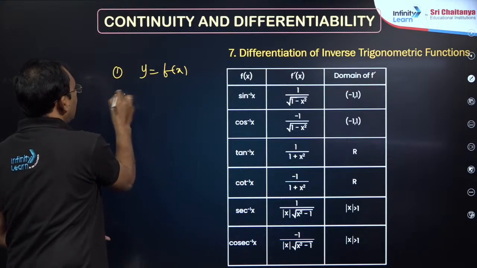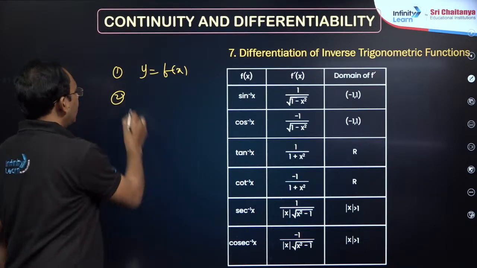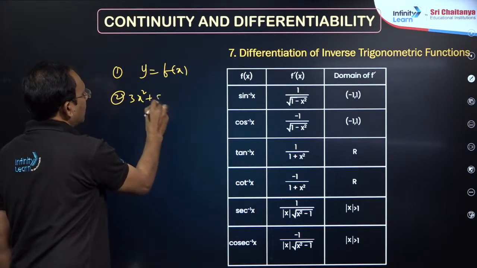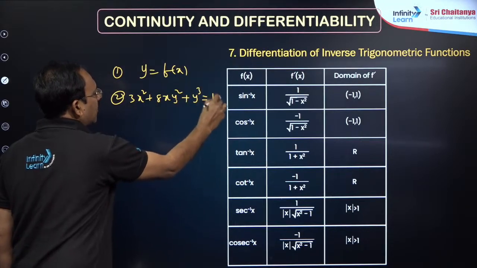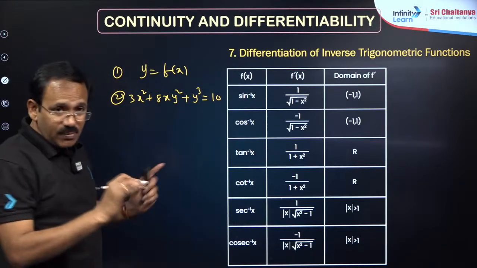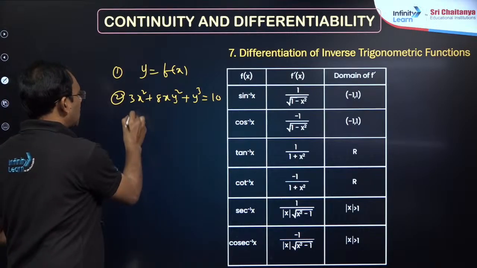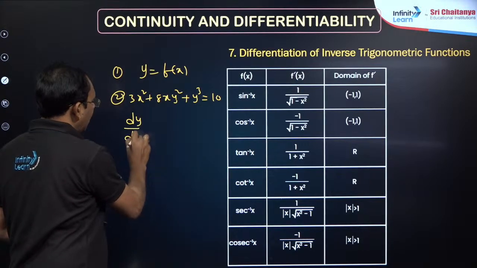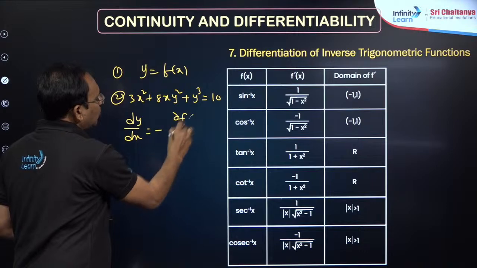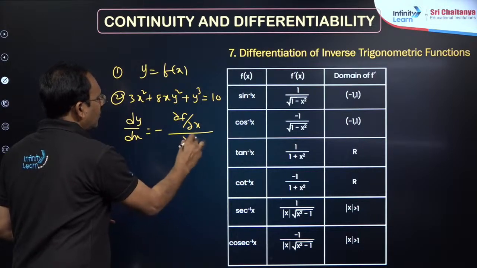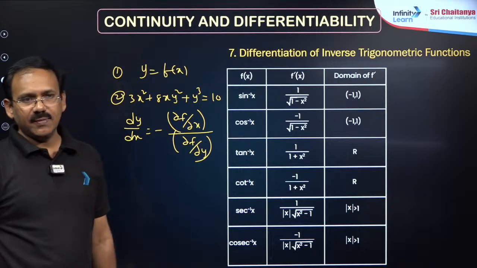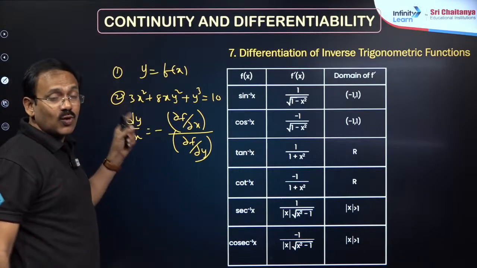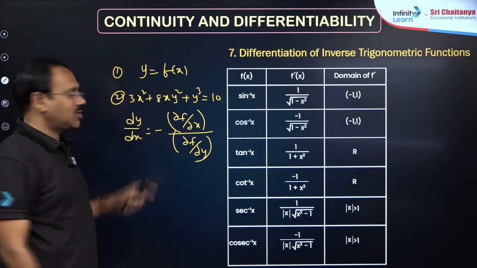Second model is implicit differentiation, like you will get 3x square plus 8xy square plus y cube is equal to 10, kind of. So x and y will be mixed. Here we have a shortcut to find the derivative. dy by dx is minus dou f by dou x divided by dou f by dou y, a shortcut to find the derivative easily, my dear friends. Yes, this is what we call implicit differentiation.